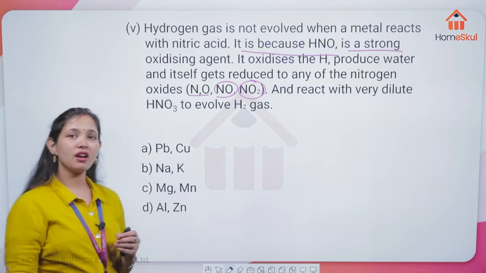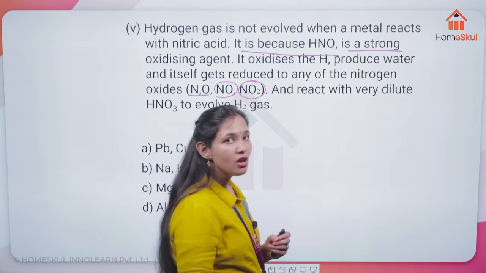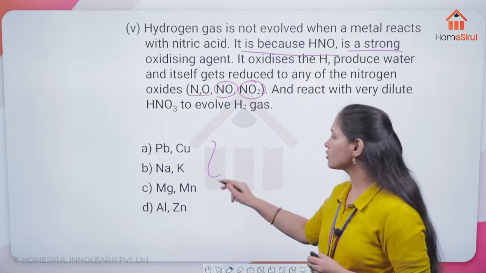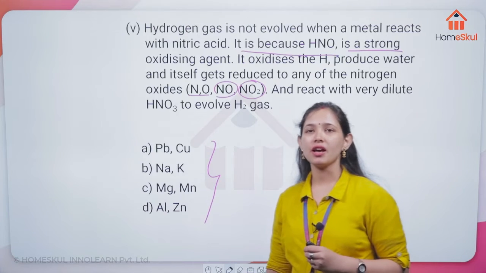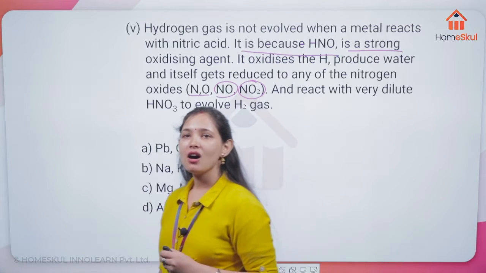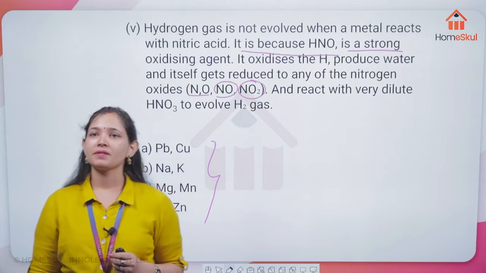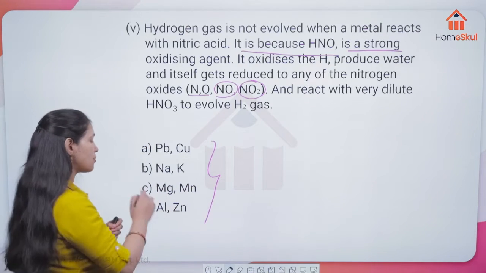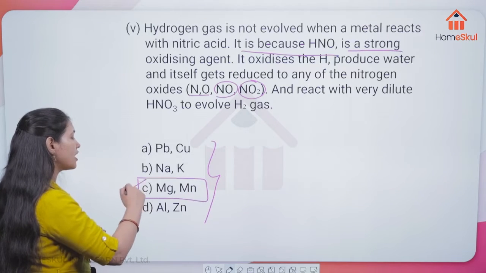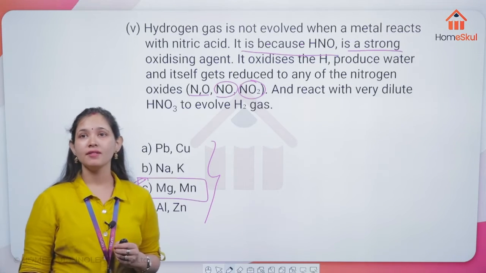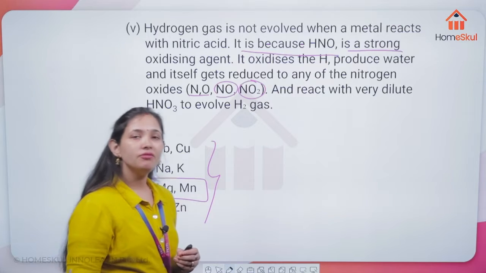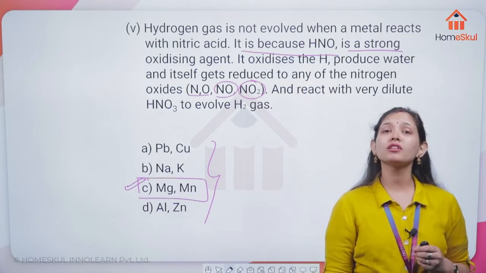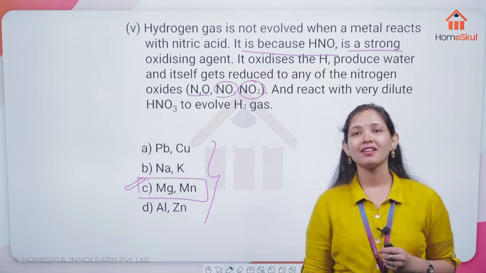This is the paragraph and you have to tell me which among these are not going to liberate hydrogen gas. Okay, Abhinav, Velga. Yes, Diya, Mg and Mn, very correct. This is the exception which is also given in your book and it is focused on a lot. Nishka also says C, very correct. That is magnesium and manganese, which are not going to liberate hydrogen.